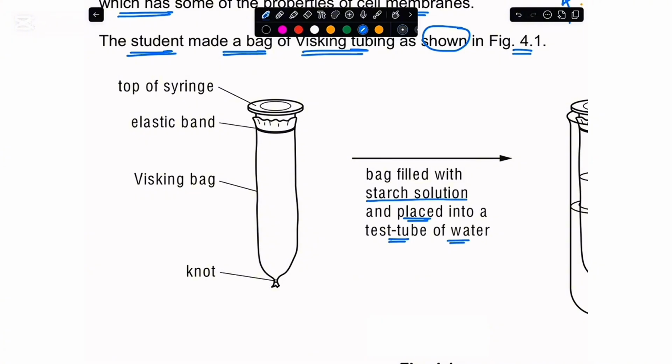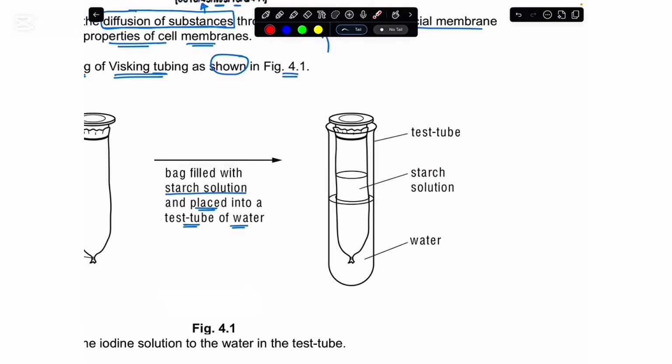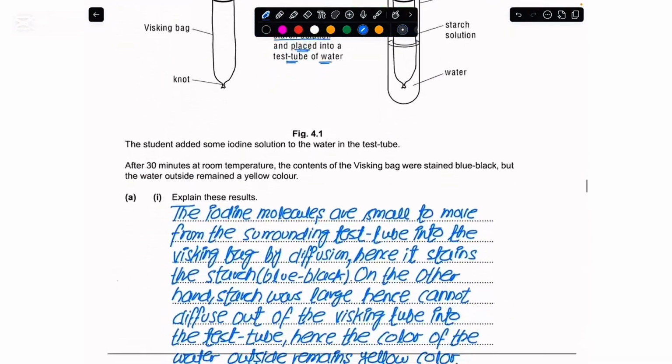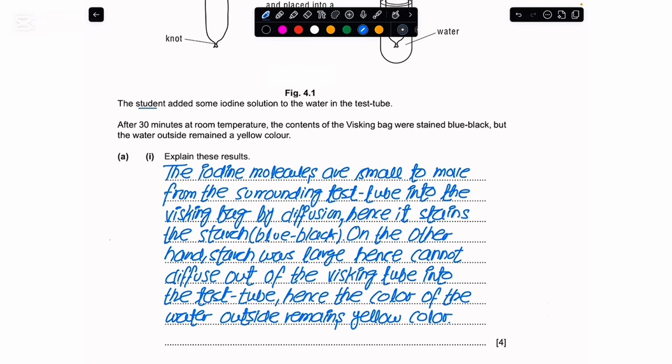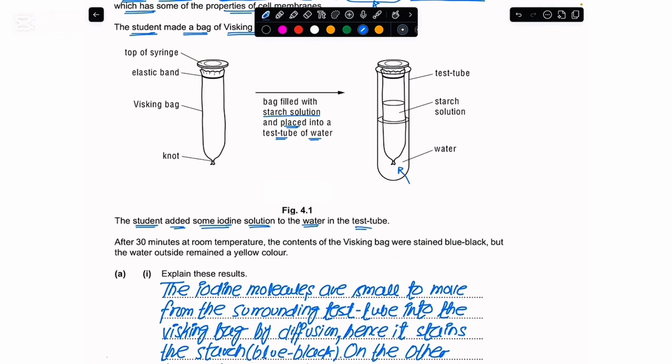Now they are taking it into the test tube of water. So if we just see, you have to basically assume here that this Visking tube has got the starch solution, and now we have the surrounding test tube, and this surrounding test tube has got the water in it. But as per the question statement, we need to be bound to this concept of the diffusion of the substances. If we move further, they say the student added some iodine solution to the water in the test tube. So to this water that we have, they are adding the iodine solution.